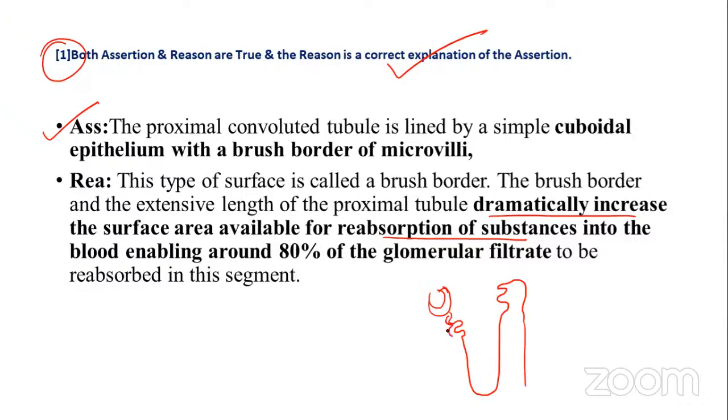Okay, so this one is called as Bowman's capsule, inside and outside. So this is called PCT, DCT and PCT. Okay, don't forget distal convoluted tubules and also proximal convoluted tubules. So you have to practice it, then it will become easy, my dear.